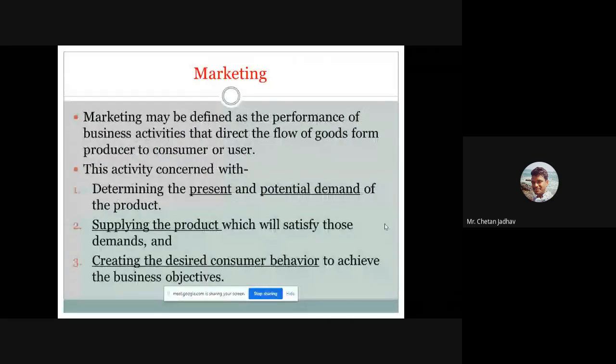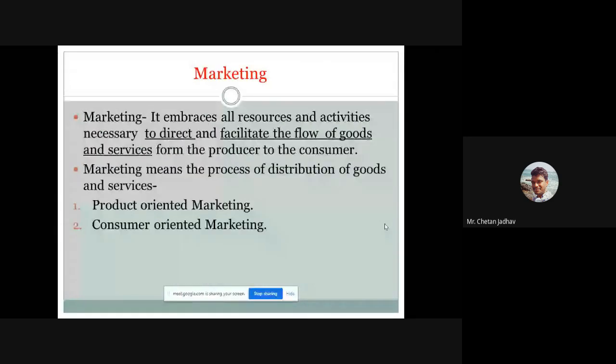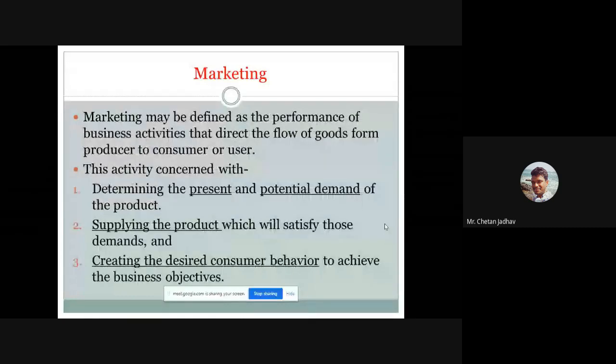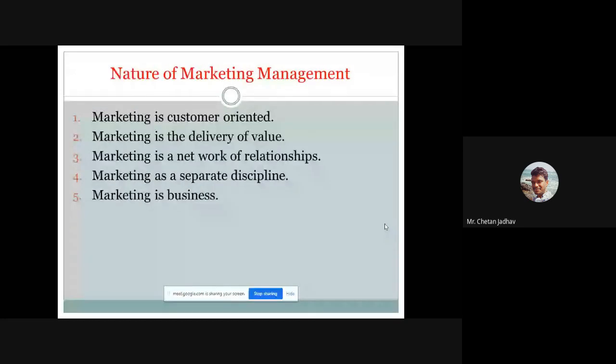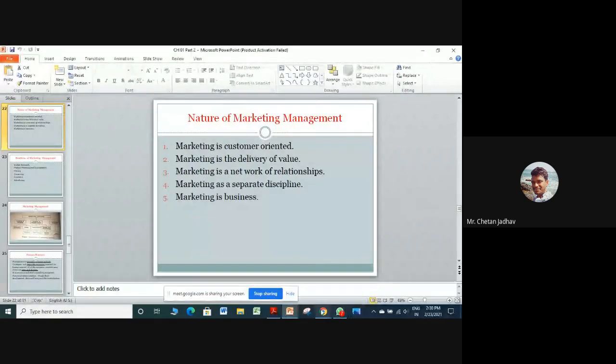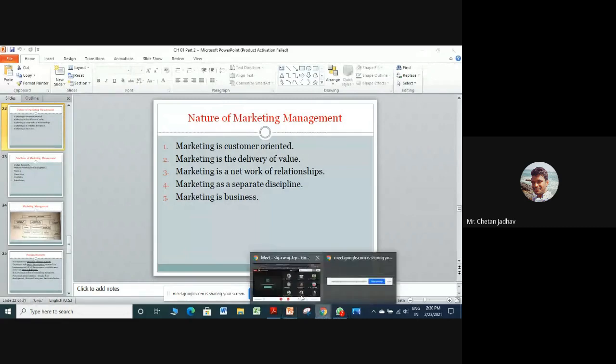There are two types of marketing: one is product oriented, the second is consumer oriented marketing. Then the roles of marketing management, and then the nature of marketing management. The remaining part we'll see in the next lecture.